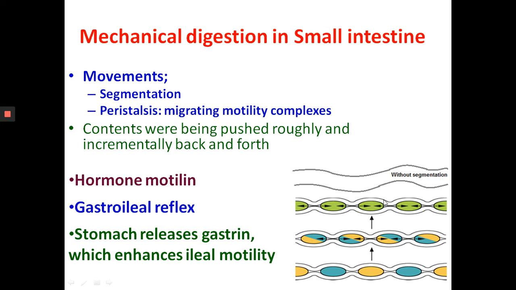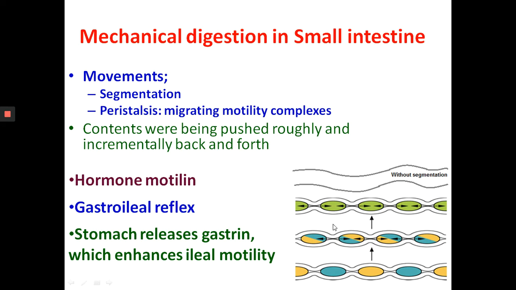So the contraction is progressing all over the small intestine. This pushes the food forward and backward. This is not causing the movement of food to the next part of the intestine, but is mainly for mixing with the juices, and it also brings the food closer to the small intestinal mucosa so that nutrients can be absorbed.